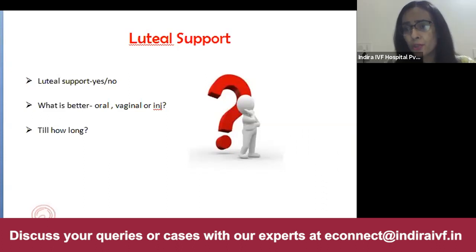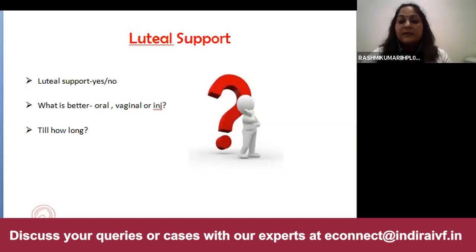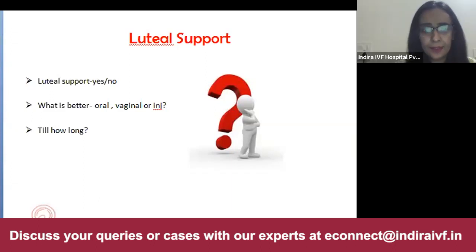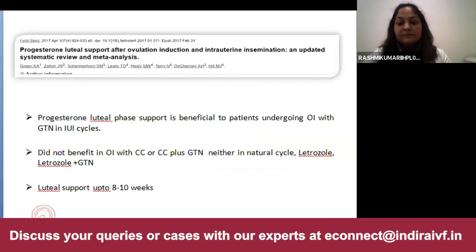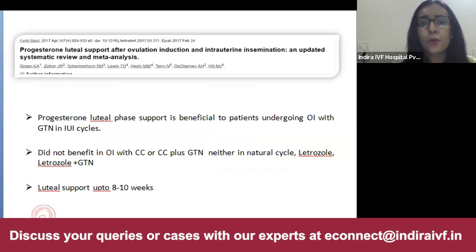Till how long would you like to give it? Till 8 to 10 weeks, till the luteoplacental shift occurs. Okay. I agree with you that progesterone luteal phase support is beneficial only in patients undergoing ovulation induction with gonadotropins. It did not benefit in ovulation induction cycles where CC or letrozole was used, and luteal support should continue up to 8 to 10 weeks.